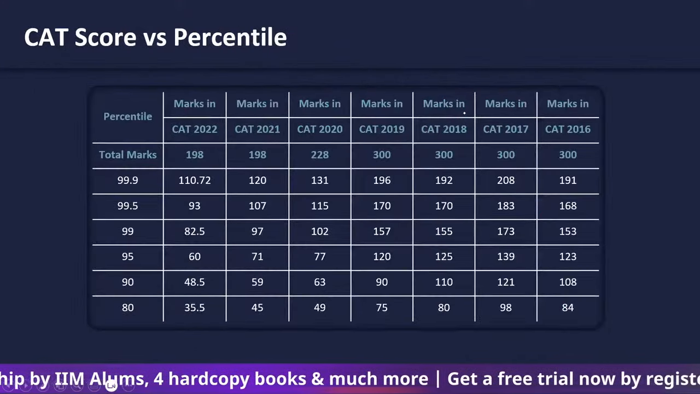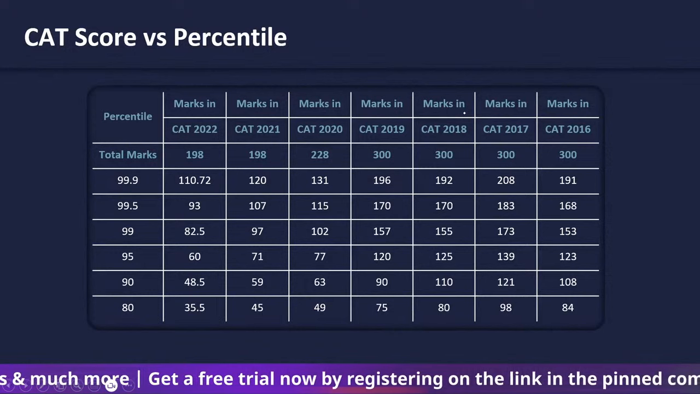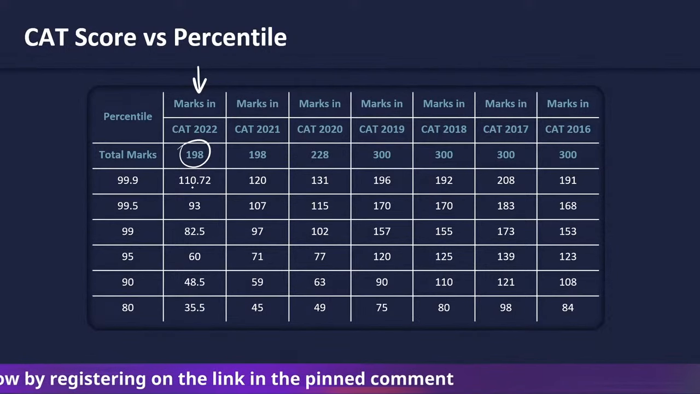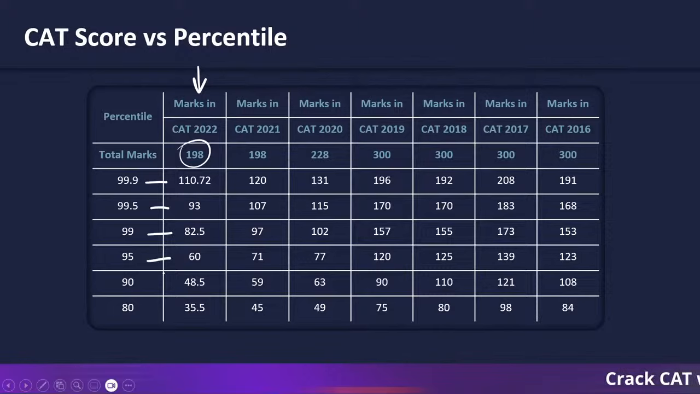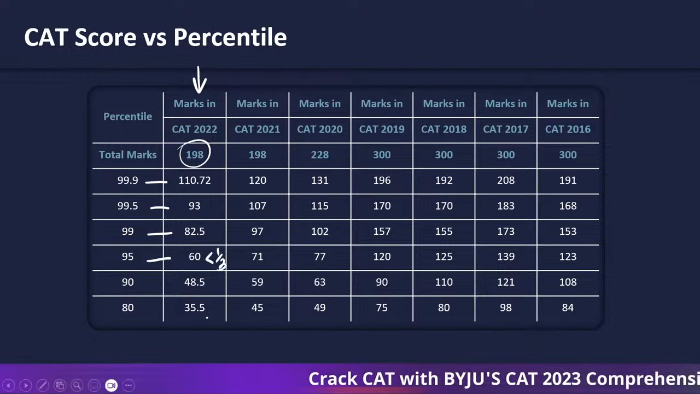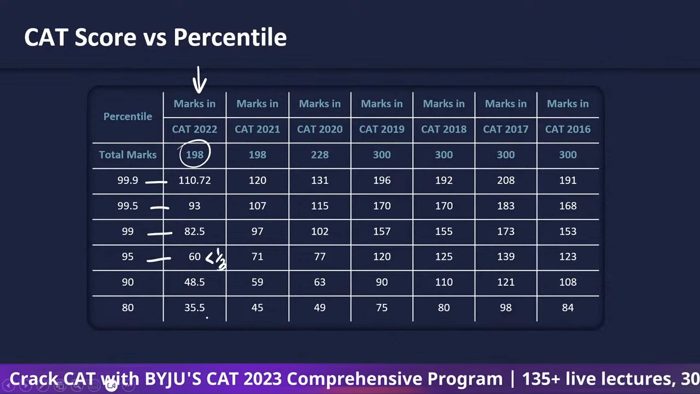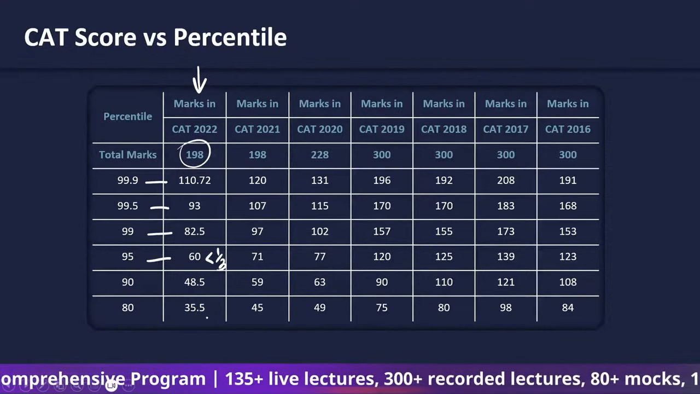Now, what score do you need in order to get a certain percentile? If you look at CAT 2022, out of 198 marks overall, to get a 99.9 you needed around 111 marks. For a 99.5, you needed 93, for 99, 82, for a 95, 60 marks. 60 marks out of 198 is less than 1/3 of the total marks, which means out of every 3 questions, if you somehow solve one correctly and the other 2 are not wrong, then you can get a 95 percentile very easily.